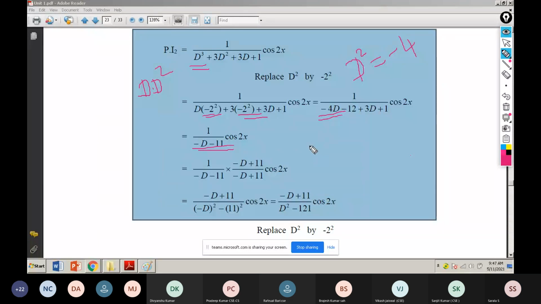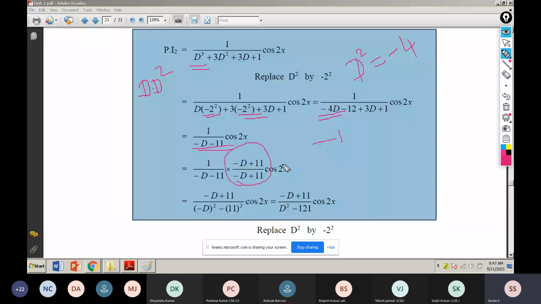D is there. So my denominator, some function will be there. So what I have to do? I take conjugate because d is not available in denominator. How can I take conjugate? Rationalization of denominator. Minus d minus 11 is there. So you change that to minus d plus 11. This is the conjugate concept.